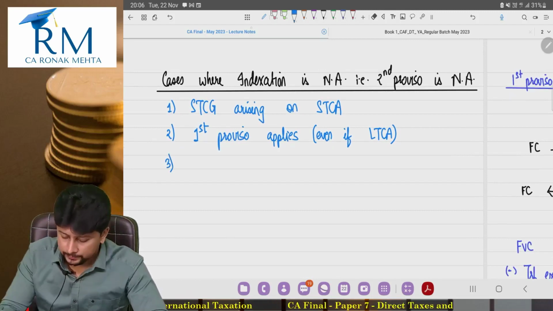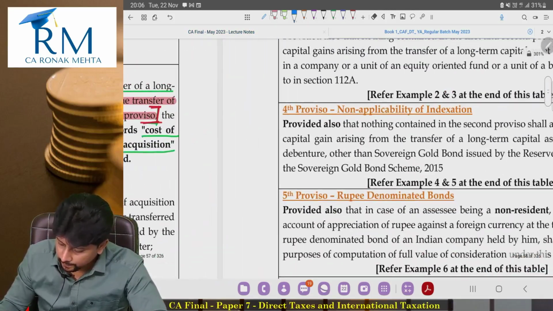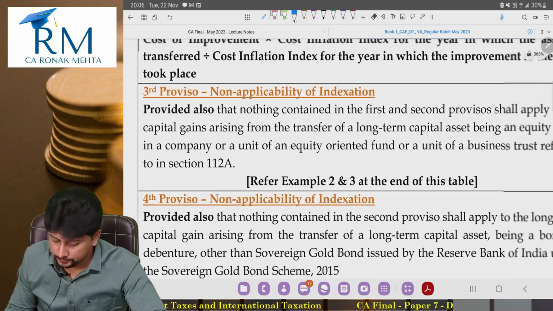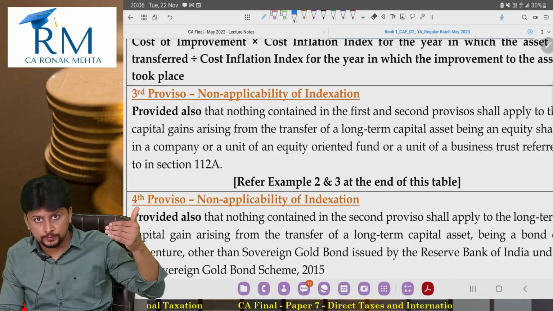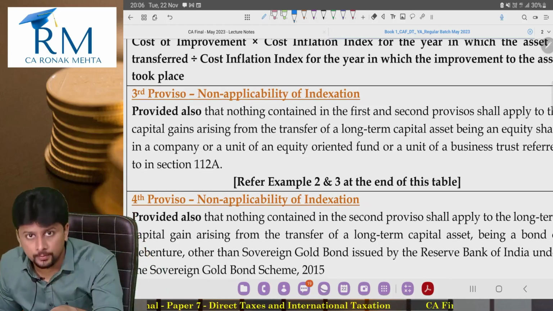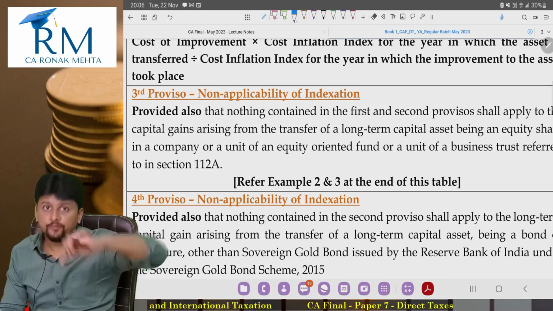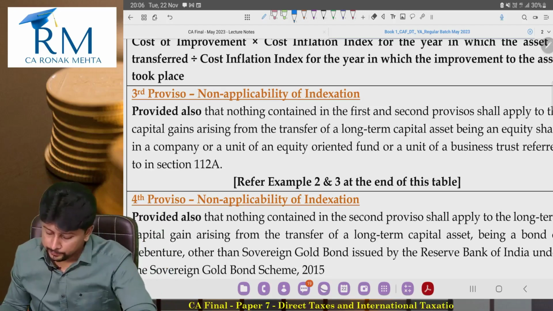Third case, see this. Third proviso. Section number 48 has 7 provisos. Second proviso says indexation is to be done. In second proviso, it is mentioned that if first proviso applies, don't do indexation. Now look at the third proviso.